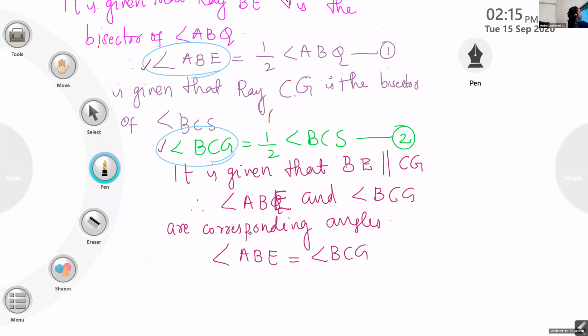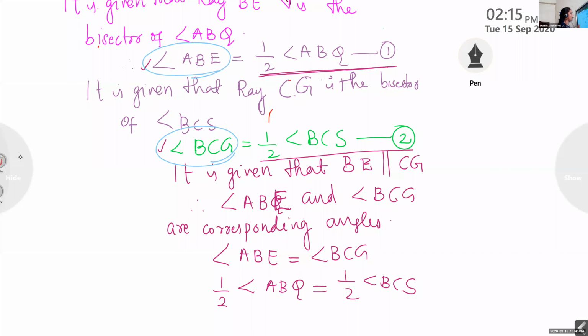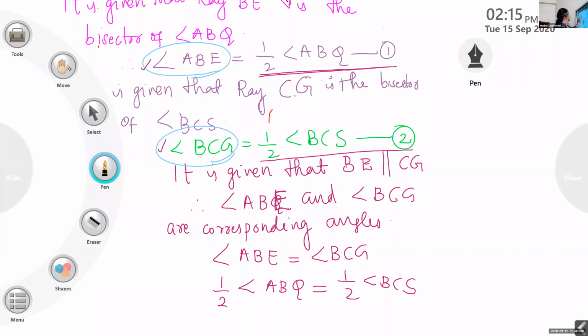See, this is the right side of equation number 1 and equation number 2. That is, half of angle ABQ equals half of angle BCS.